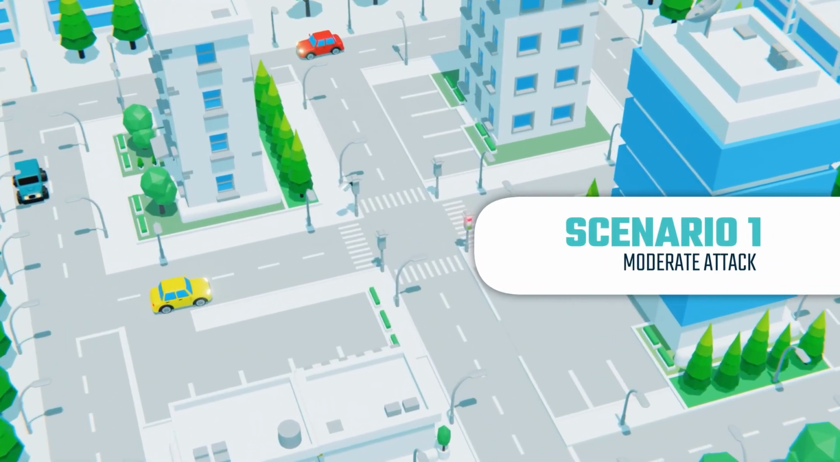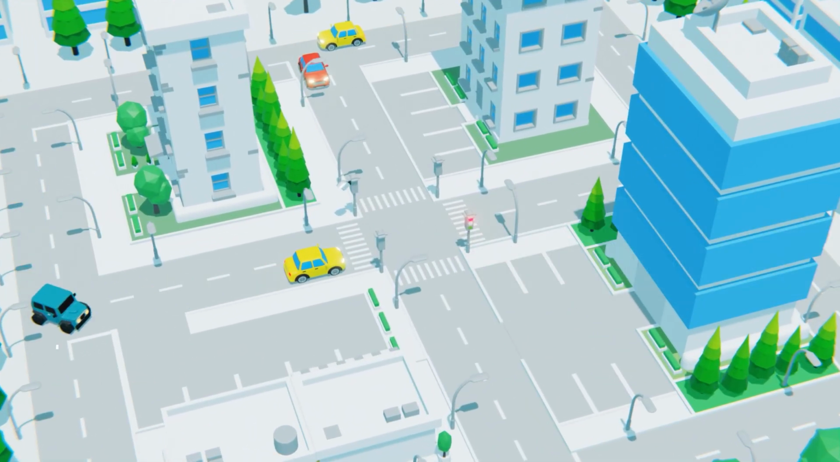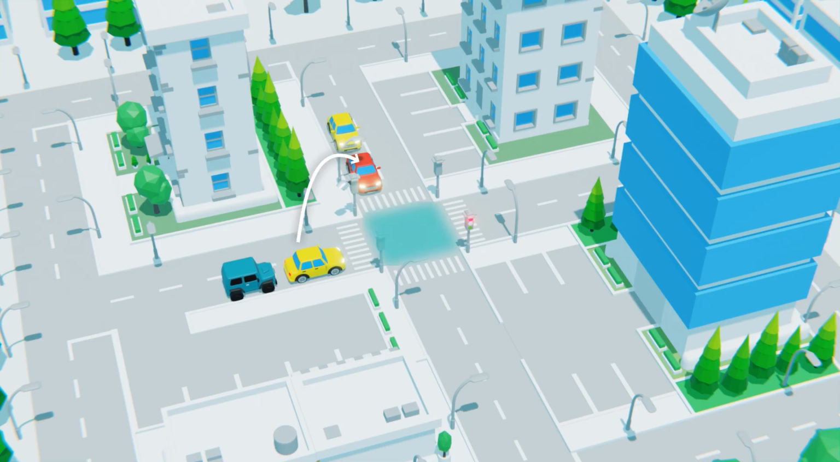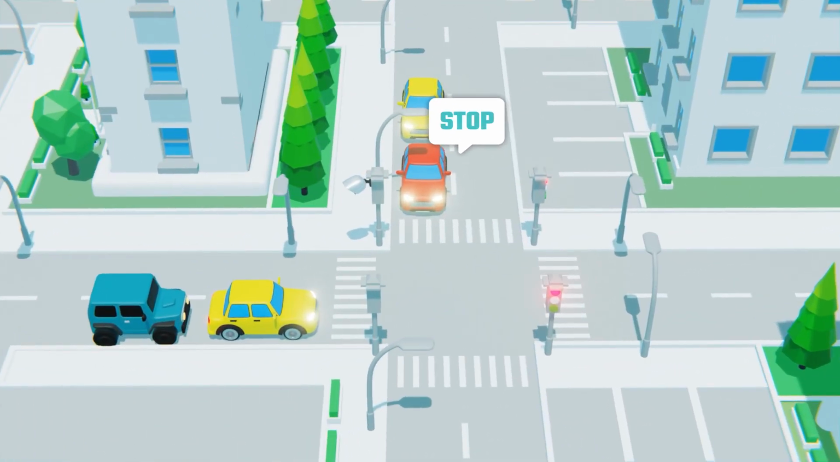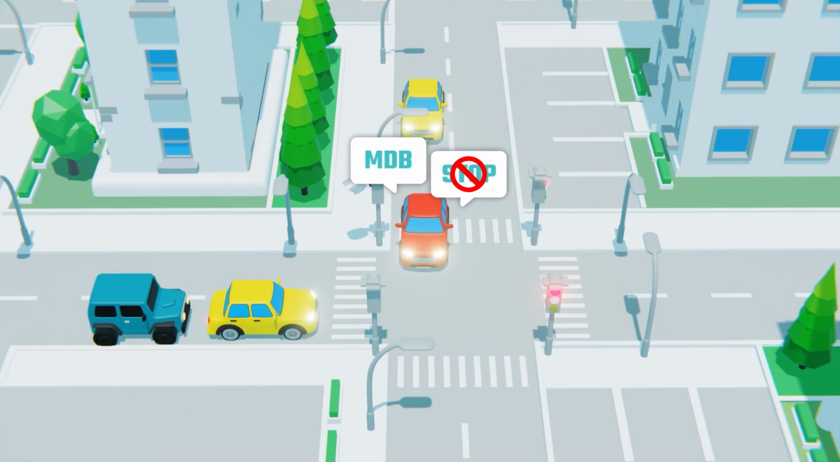Scenario 1: moderate attack. The attacker manipulates the position information of another vehicle in front of it to gain priority at the intersection. This scenario shows that the Misbehavior Detection Service, or MBD, detects the attack. A misbehavior report is generated. The IMA is not impacted by the attack.